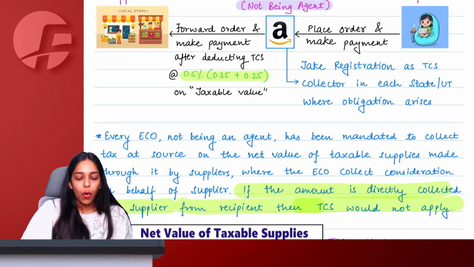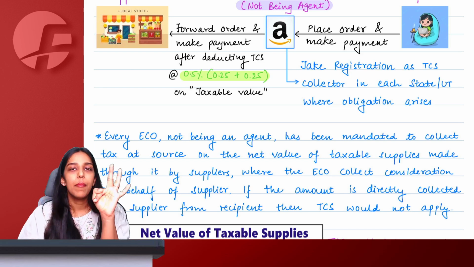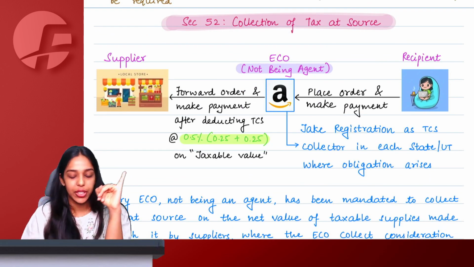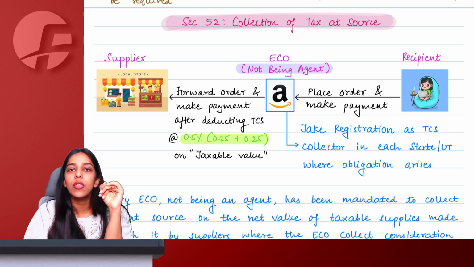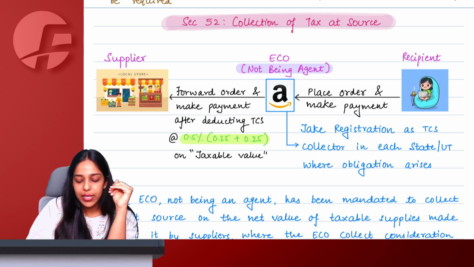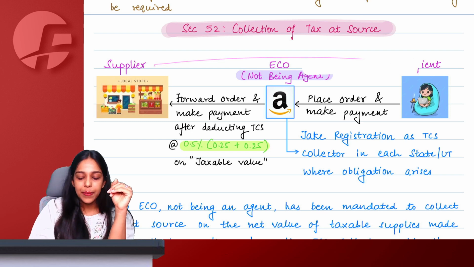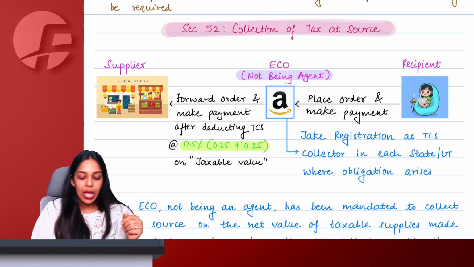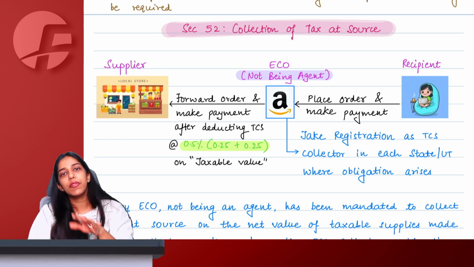Now, three important things that you need to remember here. Point number 1. E-commerce operator should not be an agent. See, who is an agent under GST? Who starts issuing invoices in own name. So let us say today if the recipient purchases something from Amazon, the invoice normally that you receive is of the original supplier only. Amazon just helps to facilitate transaction or maybe arrange delivery, etc. Amazon itself never becomes agent of the supplier, right? And hence the TCS provisions apply.